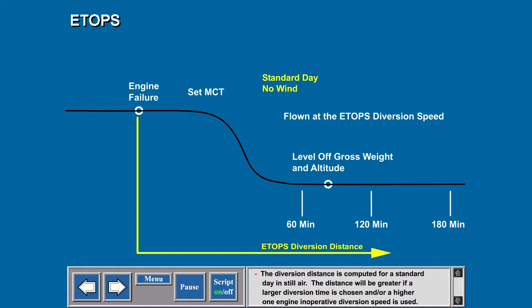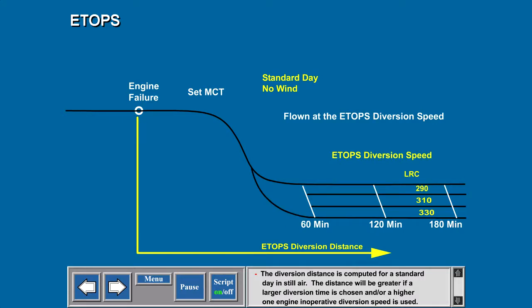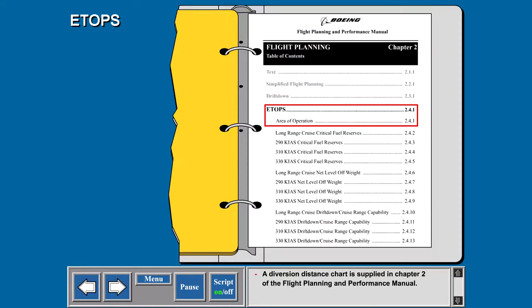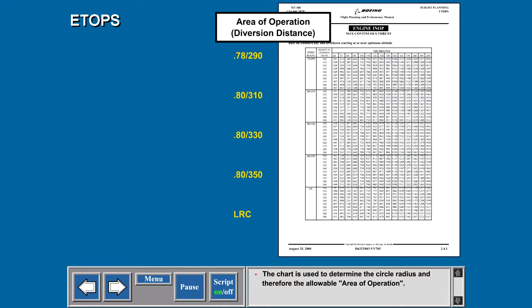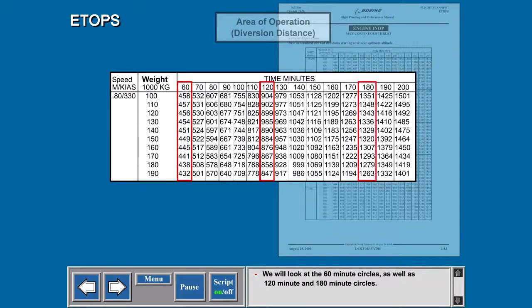The diversion distance is computed for a standard day in still air. The distance will be greater if a larger diversion time is chosen and/or a higher one-engine inoperative diversion speed is used. A diversion distance chart is provided in Chapter 2 of the Flight Planning and Performance Manual. The chart is used to determine the circle radius and therefore the allowable area of operation. We will look at the 60-minute circles as well as 120-minute and 180-minute circles.